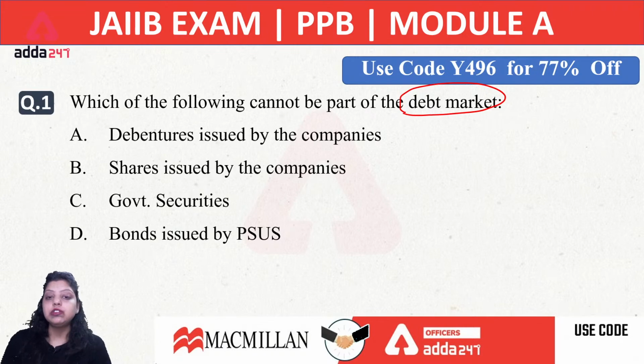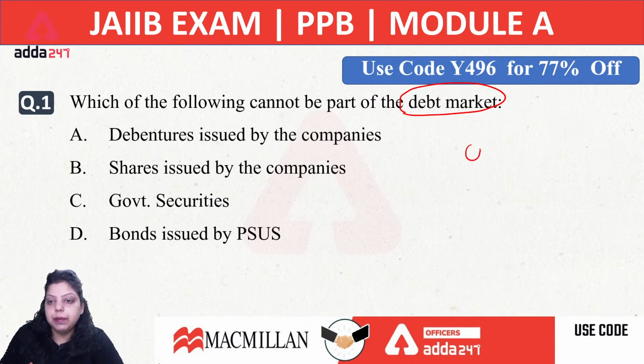First is debentures issued by the company. Second is shares issued by the companies. Third is government securities. Fourth is bonds issued by PSUs. So which of the following is not a part of debt market? Debt market means loan market.